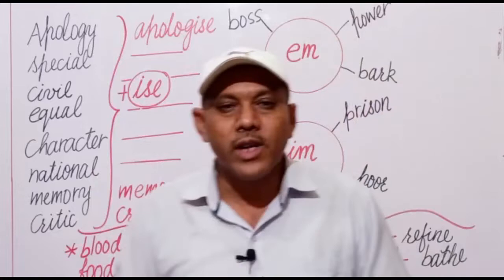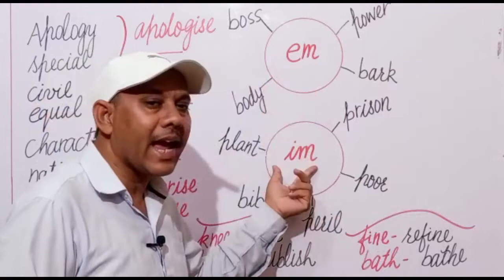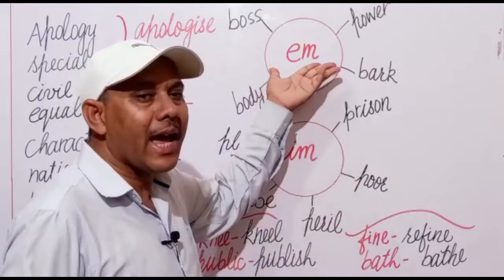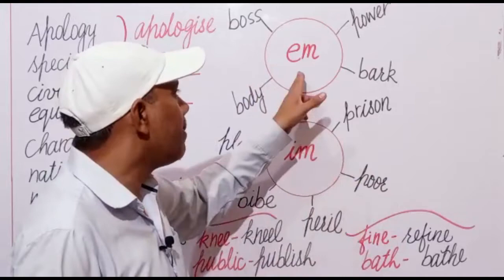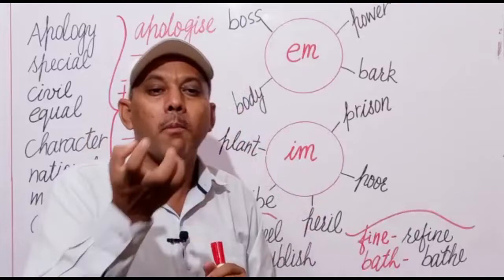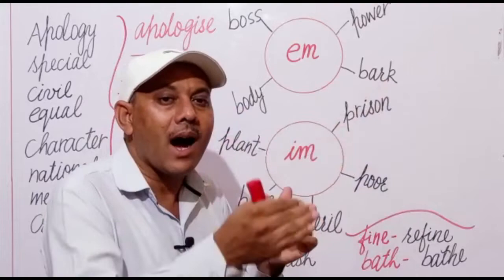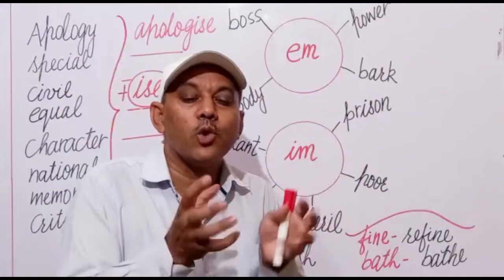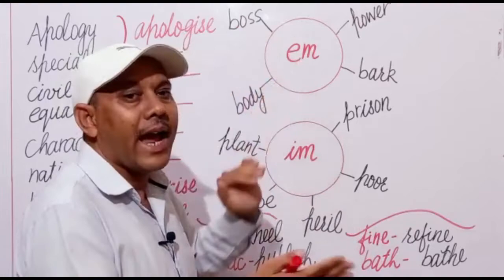Next, we are taking two more prefixes, em and im. We can make a few new verbs by adding em and im as a prefix to a few words. For example, power. Empower means to make someone more powerful, empower. Next is bark, embark. Next is body, embody. Embody means to include something, contents.